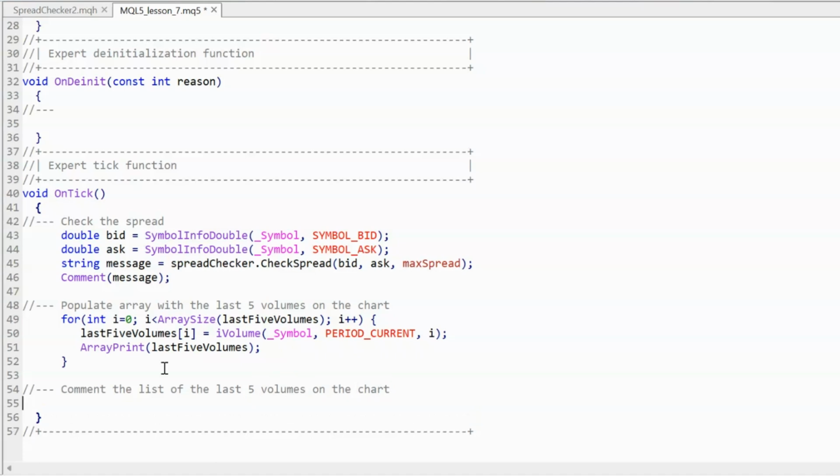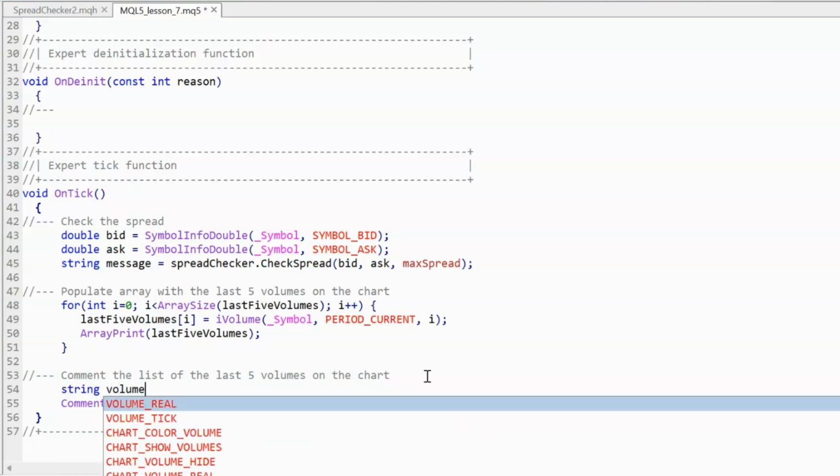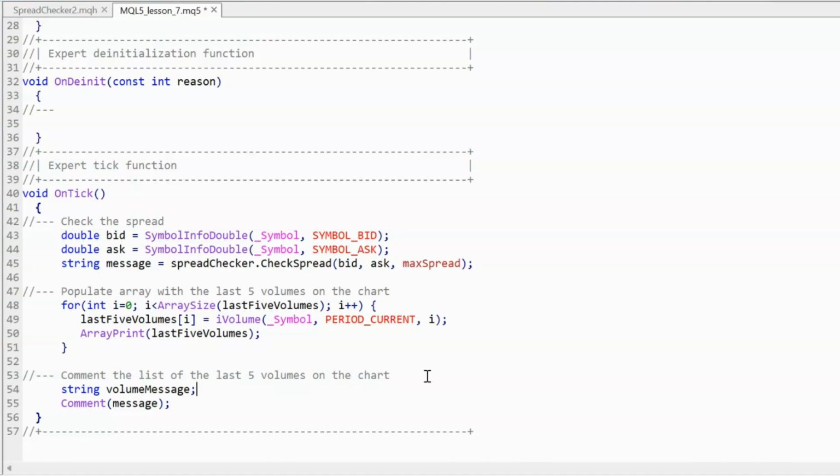So what we're going to do is we have up here our comment message. So we're going to take that comment and we're going to move it to the bottom, because we don't want to do it there. We want to do it a bit later on, once we've filled it up with all the information we want. So we're still going to have the spread information. We're now just going to add some more information. So what we want to do is we want to have a volume message now. So we're going to create a volume message string variable.